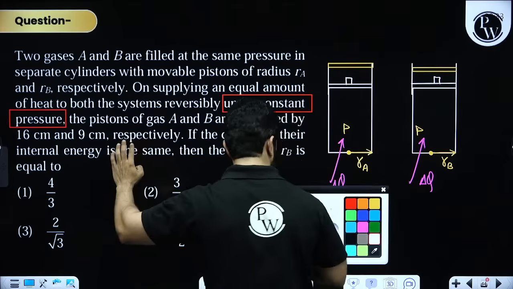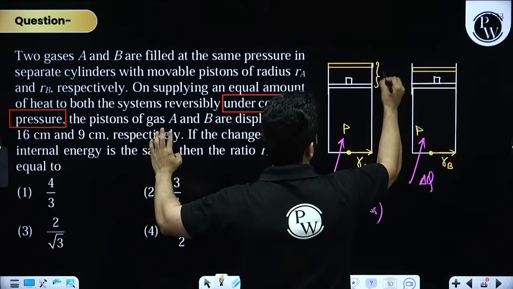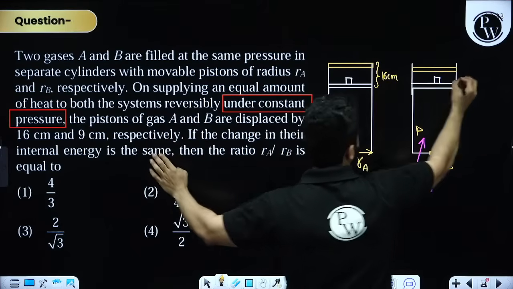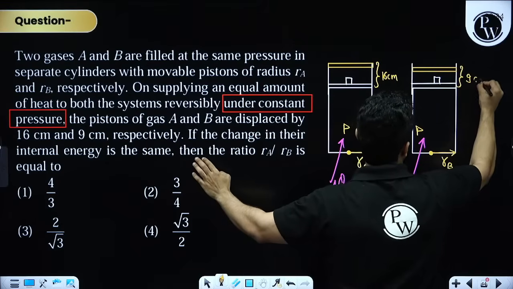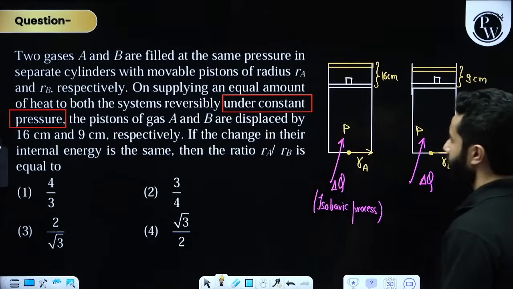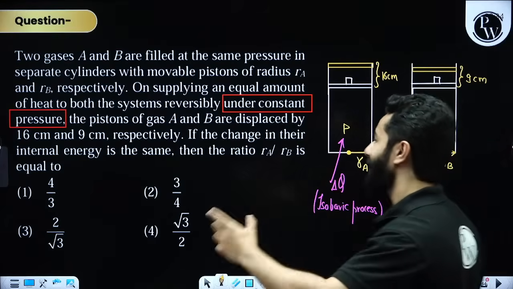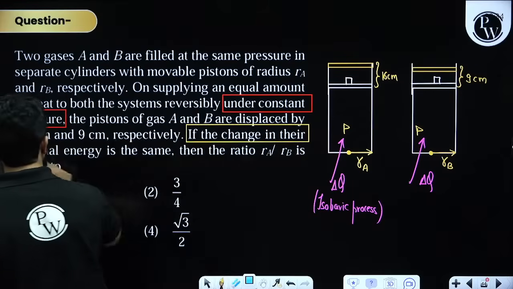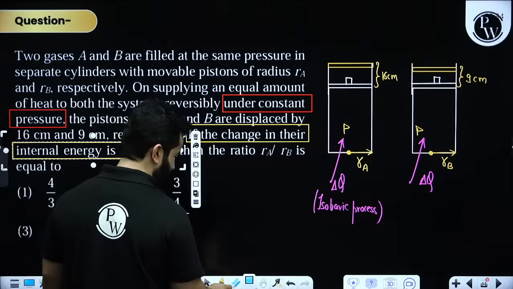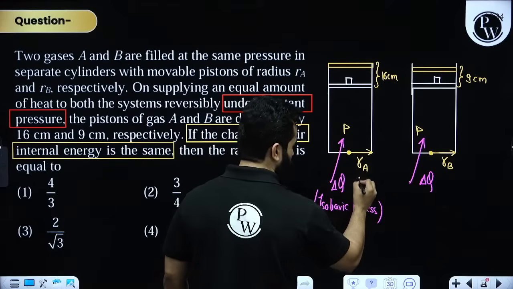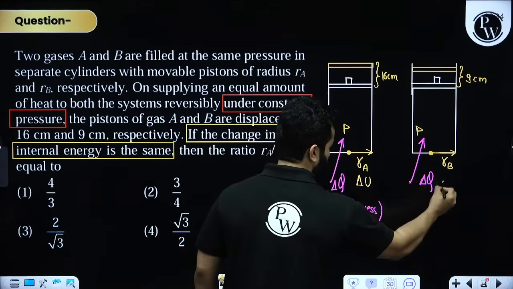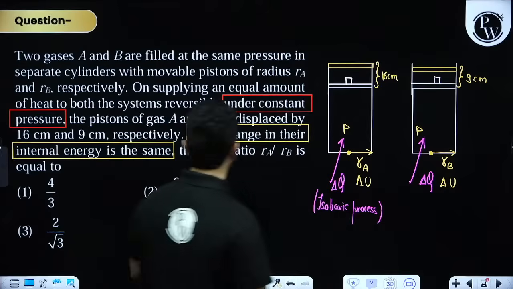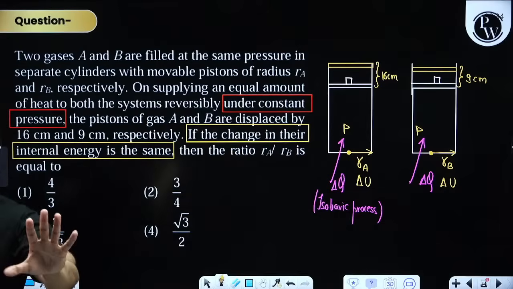So this displacement is 16 centimeter and this displacement is 9 centimeter. If the change in their internal energy is also same, that means delta U, then they are talking about the ratio of RB and RA.